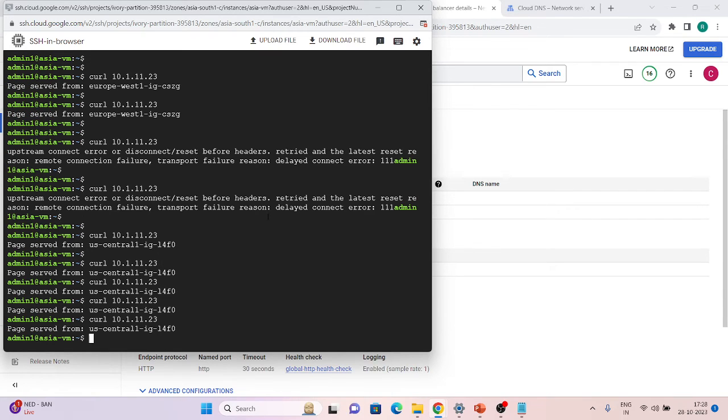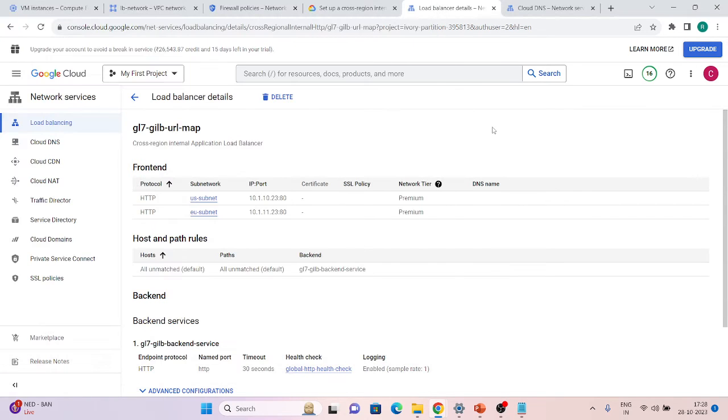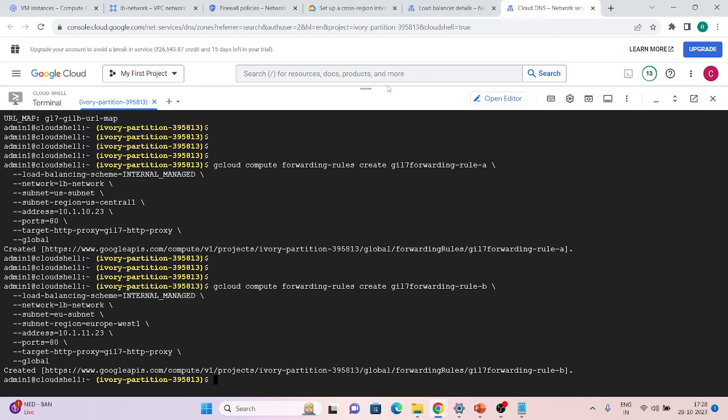You don't share IPs with your teams, like hit this IP, that IP. It is better to use something like DNS authorization. You add a DNS entry, like some URL, and according to that, users will be shifted to the nearby region. We can do that also if we go to Cloud DNS.